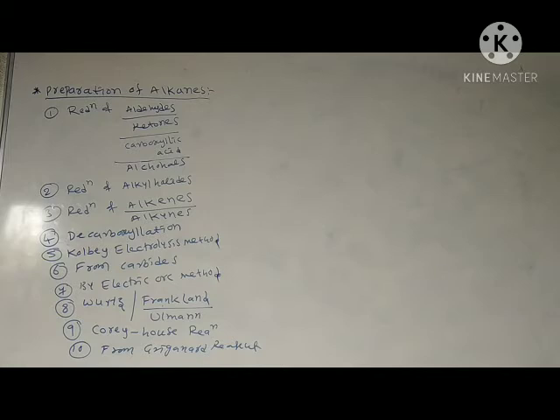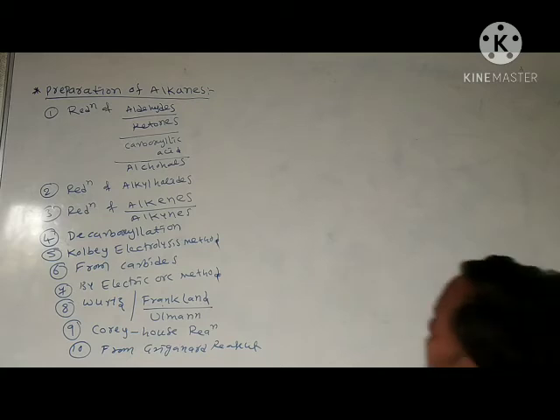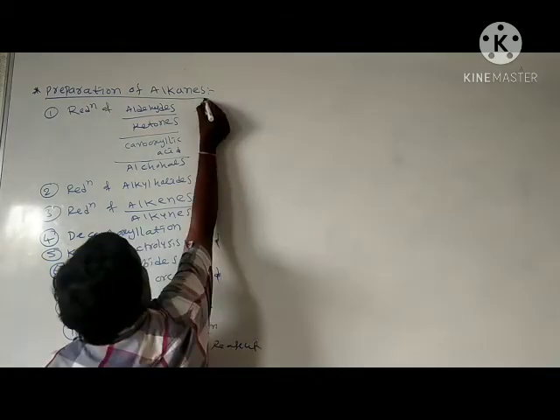What are those? Reduction of aldehydes, ketones, carboxylic acids, alcohols, reduction of alkyl halides, alkenes, alkynes, decarboxylation, Kolbe electrolysis method, from carbides by electric arc method, Wurtz reaction, Frankland reaction, Ullmann reaction, Corey-House reaction, from Grignard reagent. First, I am explaining the first one.